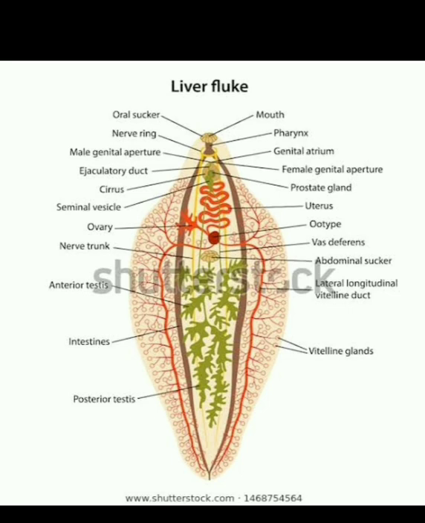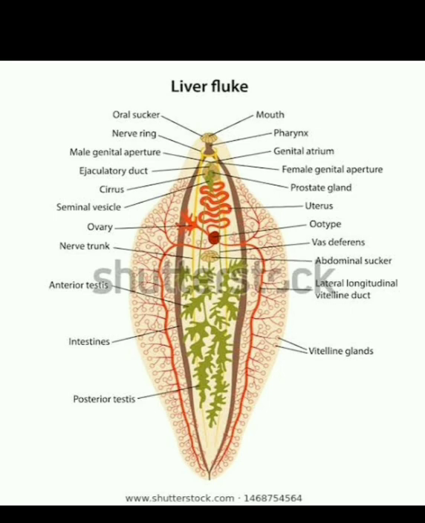The external modifications include an outer thick tegument permeable to water but resistant to enzymes. The locomotory structures are absent in the adult, but however, as I have already told you, Miracidium larvae have cilia for locomotion and Cercaria larvae have a tail for locomotion.